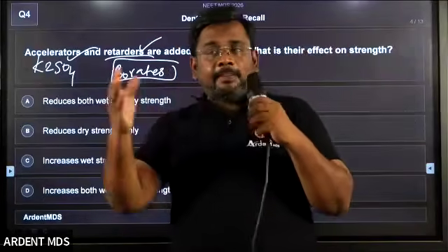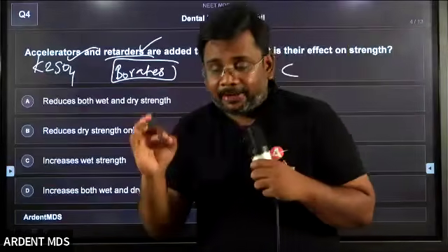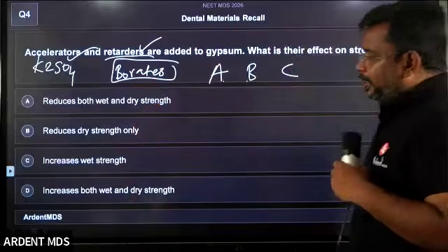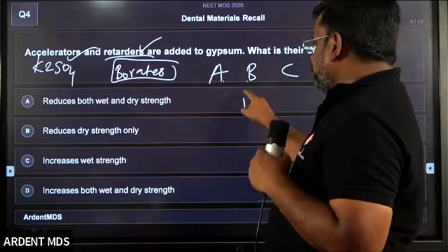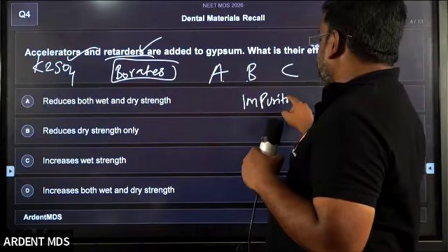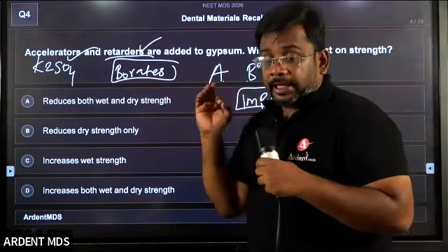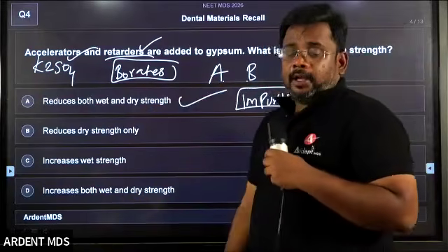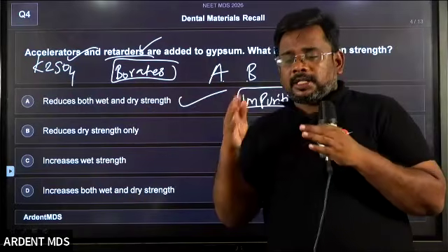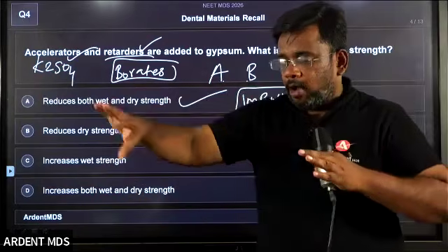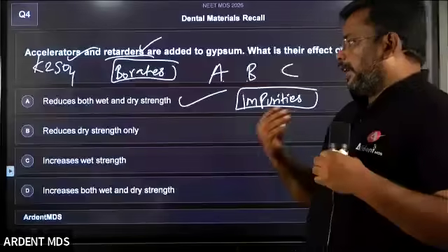Usually we call it ABC for retarders: acetate, borate, citrate. When you add accelerators or retarders, they act as impurities, and these impurities decrease the strength. The answer is A, which decreases both the wet and dry strength. It prevents complete block formation, acting as an impurity in between, so it decreases both the dry strength and wet strength.